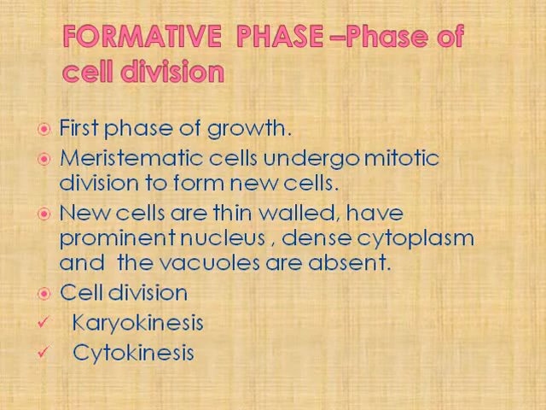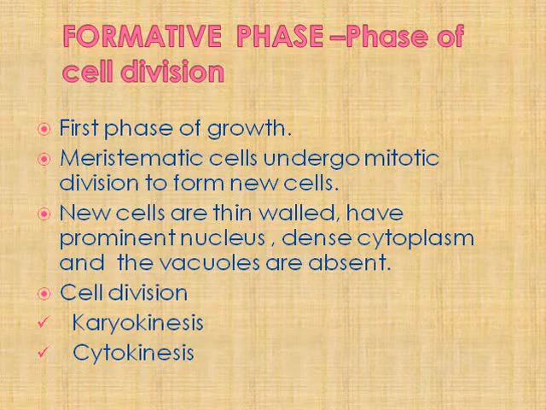These new cells are thin-walled, have a prominent nucleus, dense cytoplasm, and vacuoles are absent. This cell division occurs by 2 processes you have studied in the lower classes. One, karyokinesis, the first process, then cytokinesis. Karyo means nucleus, the division of nucleus takes place first, then consequently the cytokinesis, that means